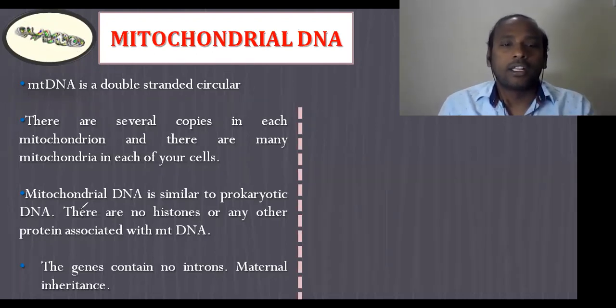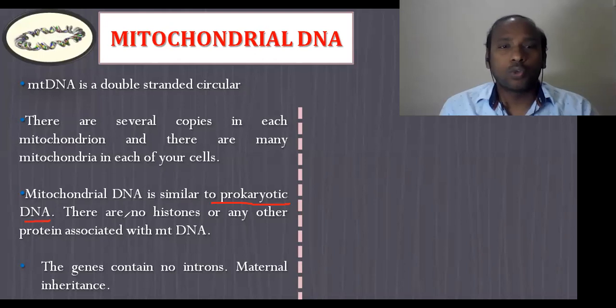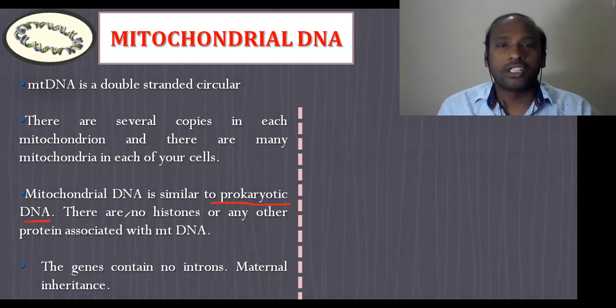The mitochondrial DNA is very similar to the prokaryotic DNA, right? Why is it so similar? Because there is a theory that explains the origin of mitochondria in the eukaryotic cell, called the endosymbiotic theory.